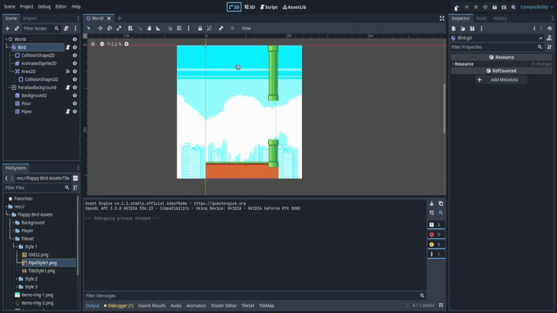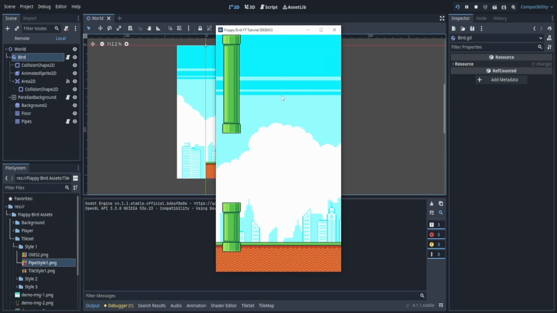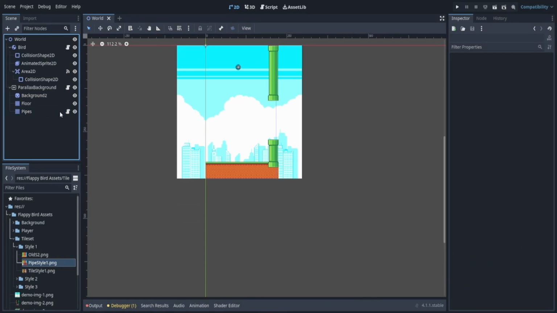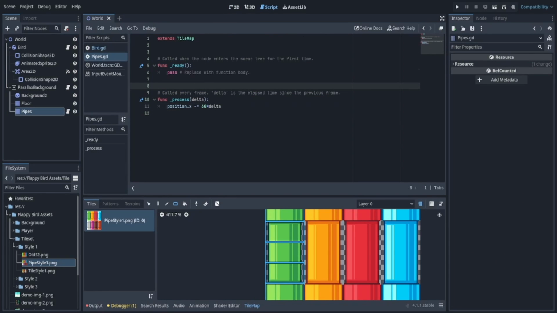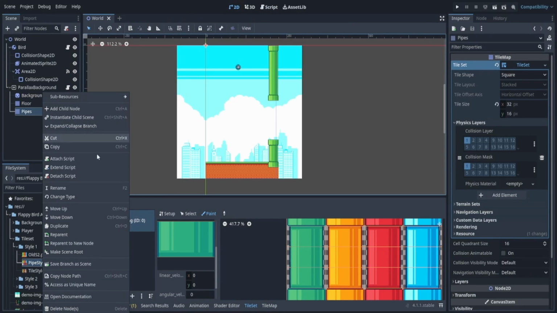So now when I play and I hit the pipe, my bird goes away. Cool. So in our script, we actually want to randomize this. Now, how can we randomize this? Well, I have created a relatively complex script that you probably shouldn't do, but I've decided that I'm lazy and I just like doing it this way.